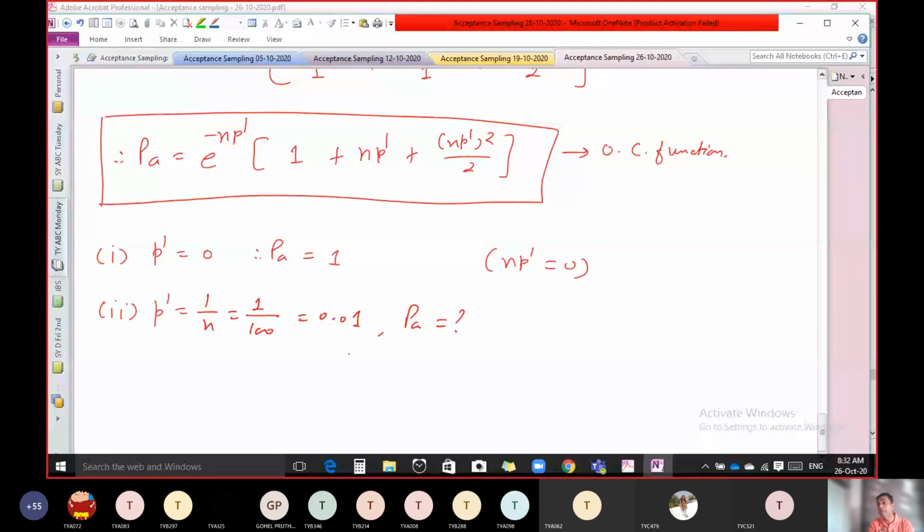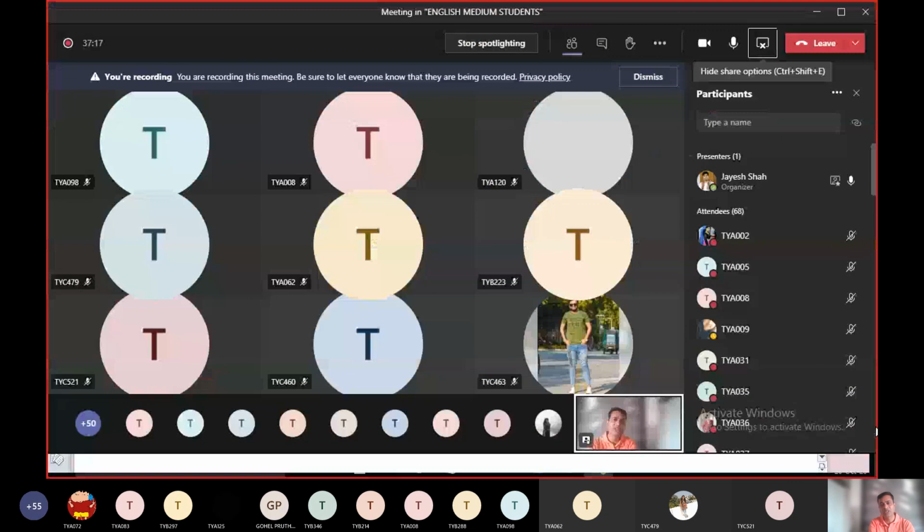This example we will complete in our next lecture. The example related to hypergeometric distribution is considered the most important question for Poisson distribution. So we will complete this question in our next lecture.